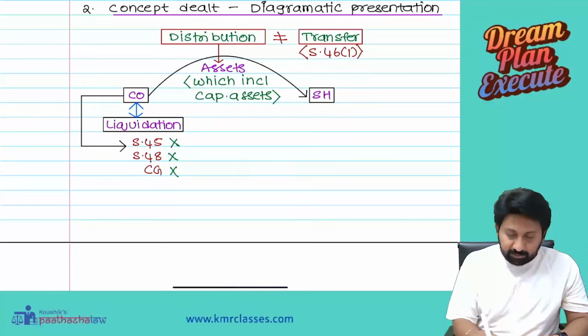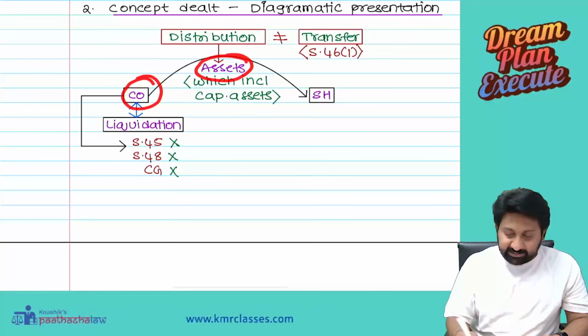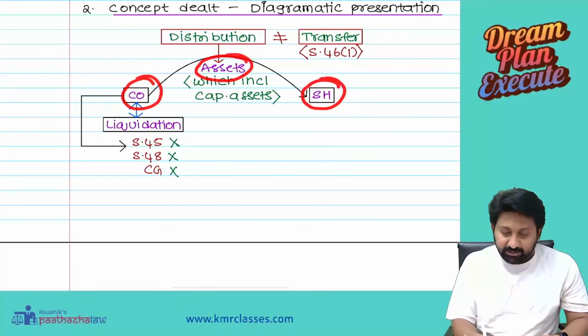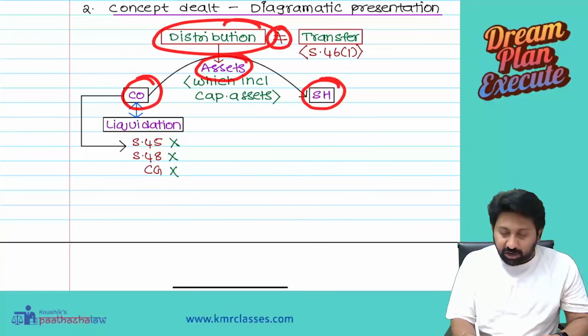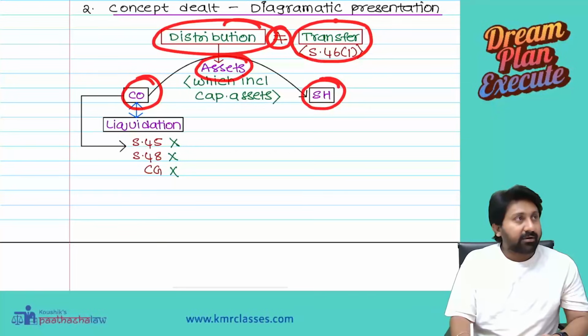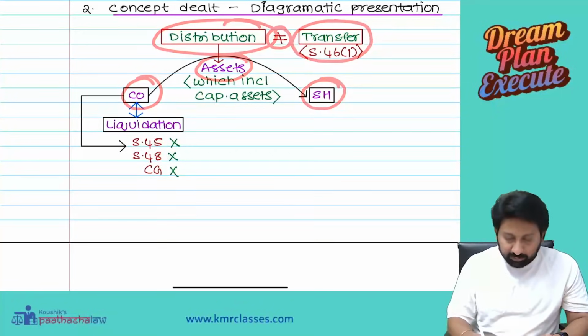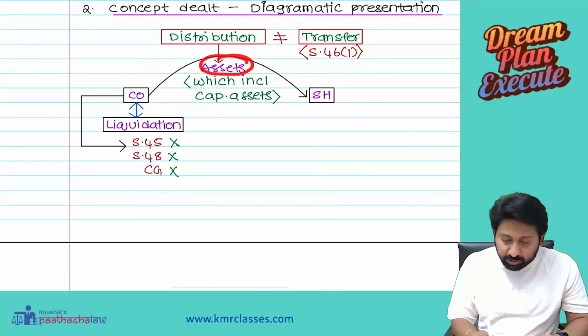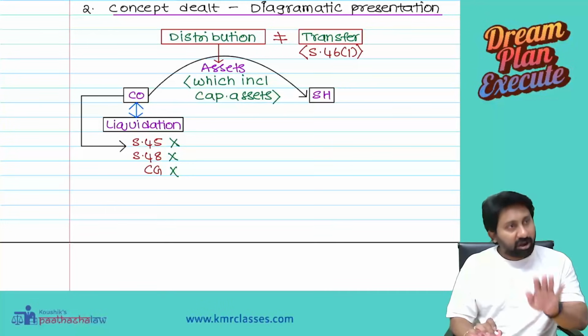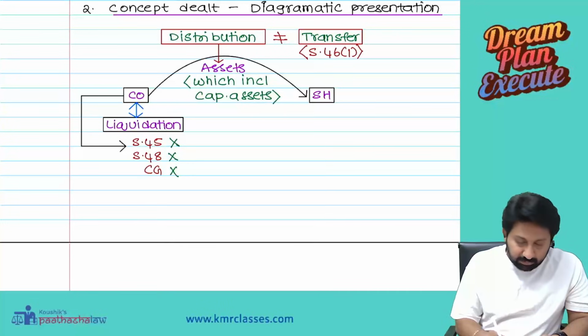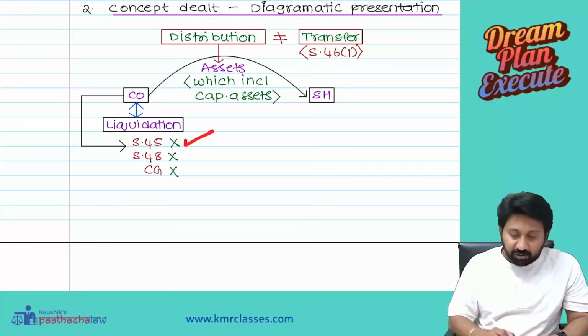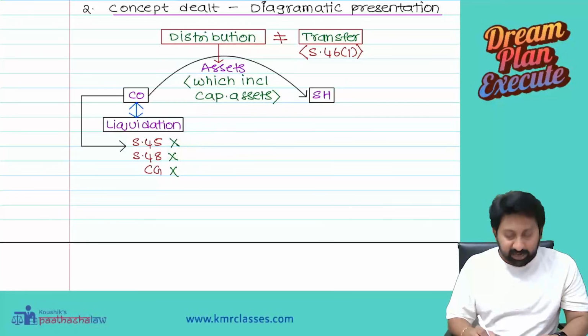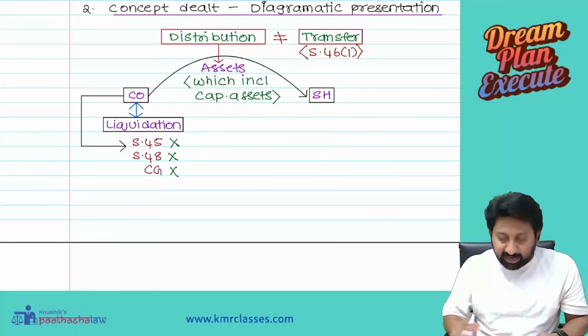If a company distributes any assets to the shareholders, such a distribution shall not be treated as a transfer under 46(1). Assets includes capital assets also, and normal assets are also included. Therefore, 45 won't get attracted, 48 won't get attracted, capital gains won't get attracted.